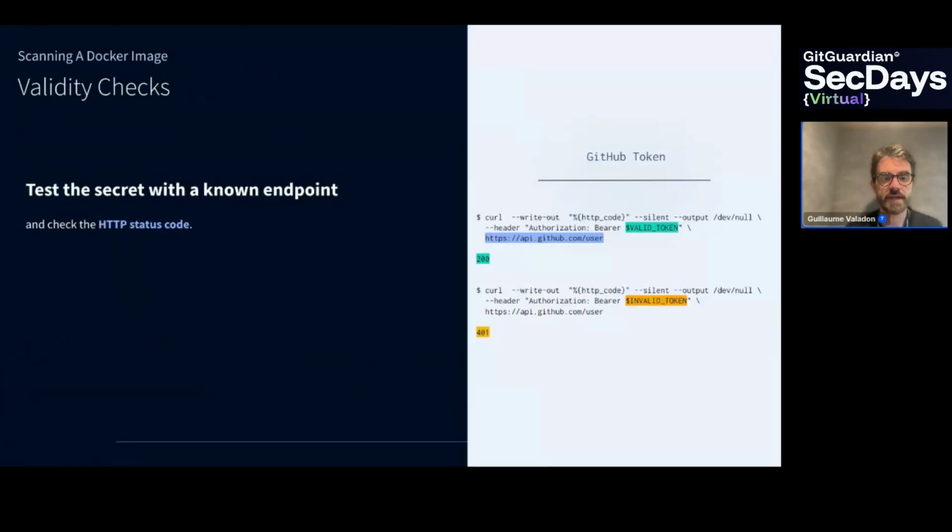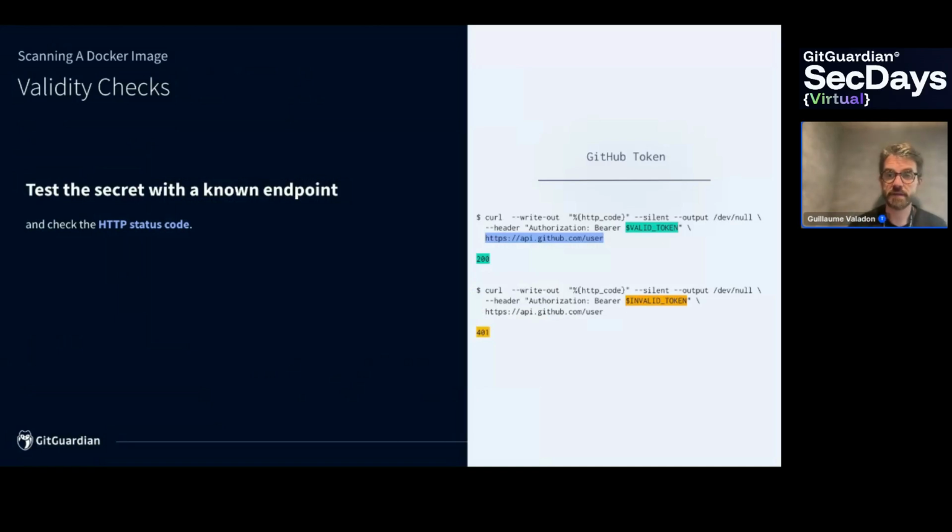One important aspect here is a validity check. My secret AWS key was invalid. And it's important to understand that when you find a secret, it's possible to test it from time to time. In the case of AWS, we know it's an AWS secret, we know how to talk to AWS, so we can just test the secrets. Here, on the right side, we do the same with a GitHub token. In most cases, checking validity is just connecting to an endpoint with a secret and checking the HTTP status code.